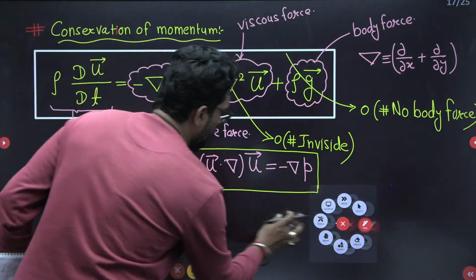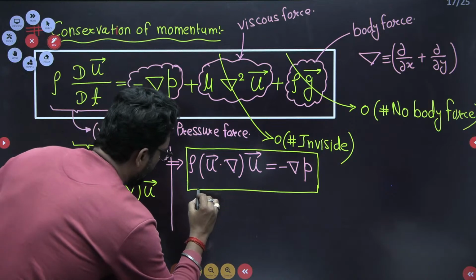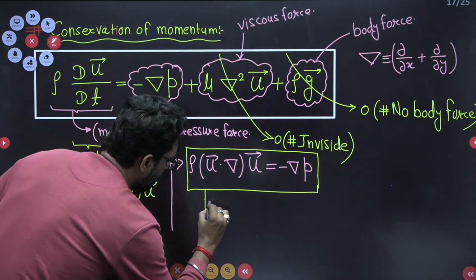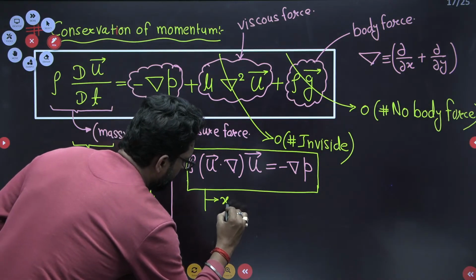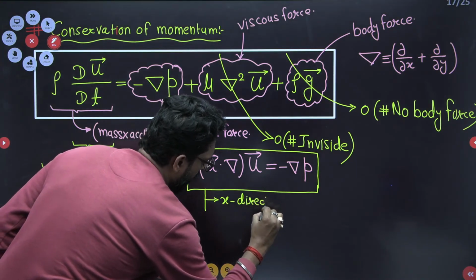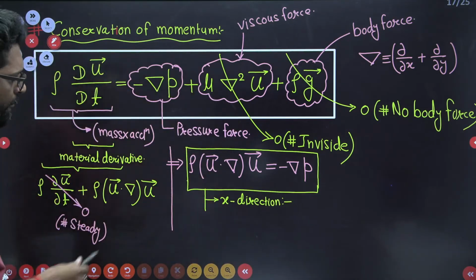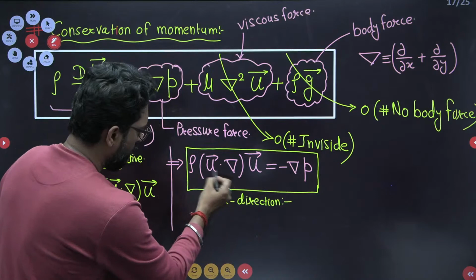So what is the x direction? If you split these two equations into the x and y direction, how to write, Beta? This is very important. How to write in x direction? See, rho is there.